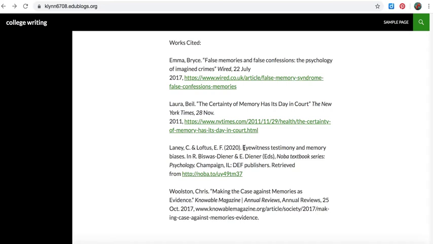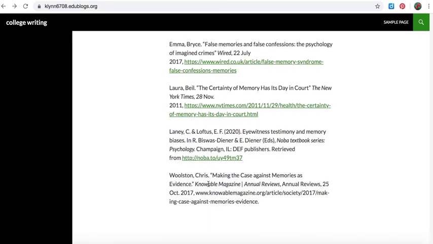This looks like, I'm not sure if this is a book title or an article title. With this editor's, it seems like it's an article in this book. This needs quotation marks around it: quotation mark, Eyewitness Testimony and Memory Biases, period, closed quotation mark. And then the letters in testimony, memory, and biases should be capitalized. And then this one looks okay.